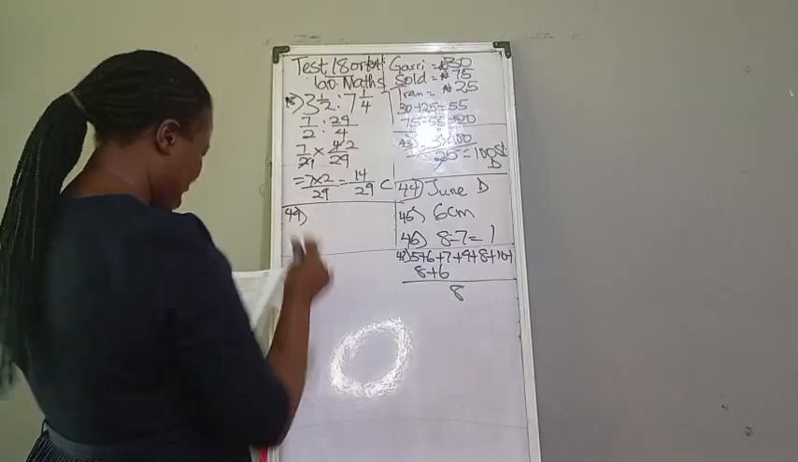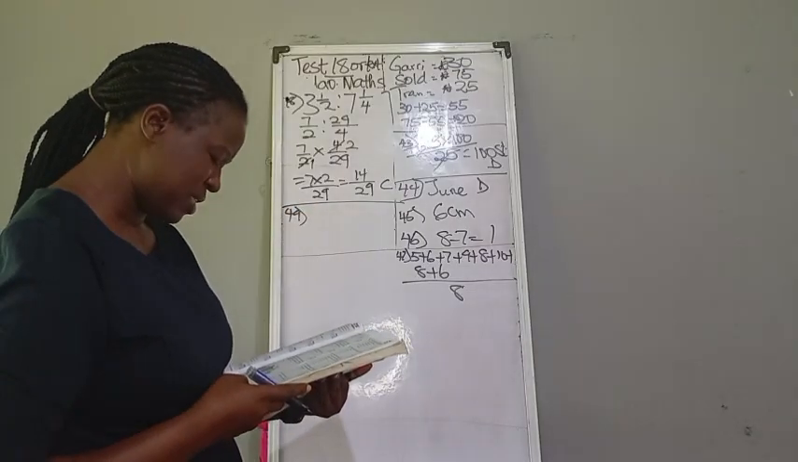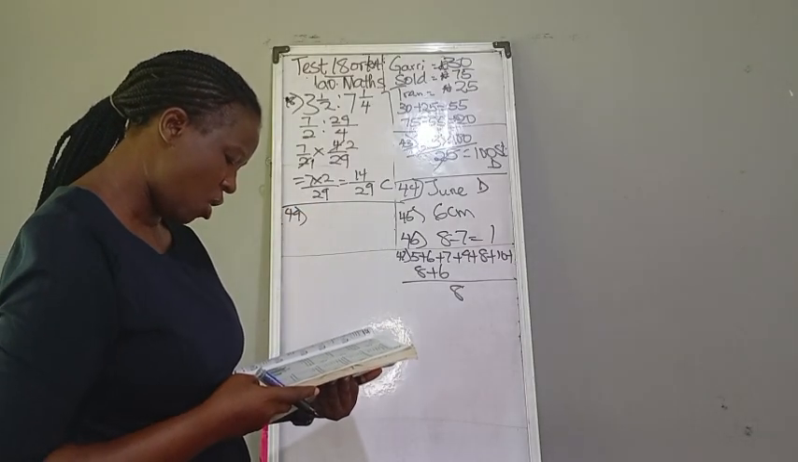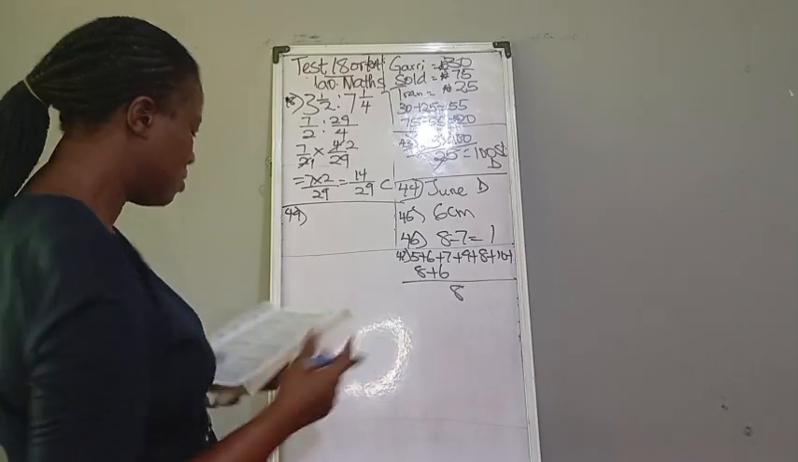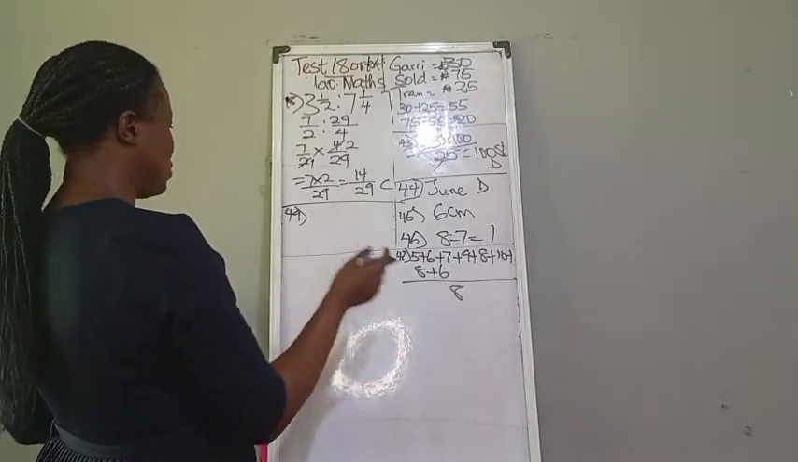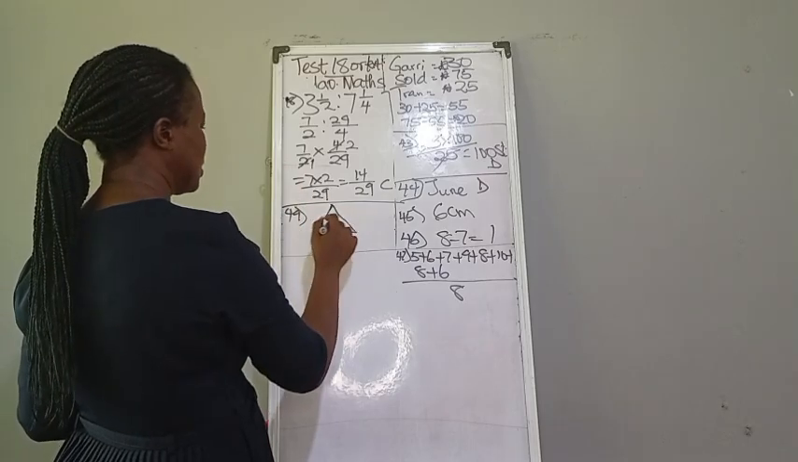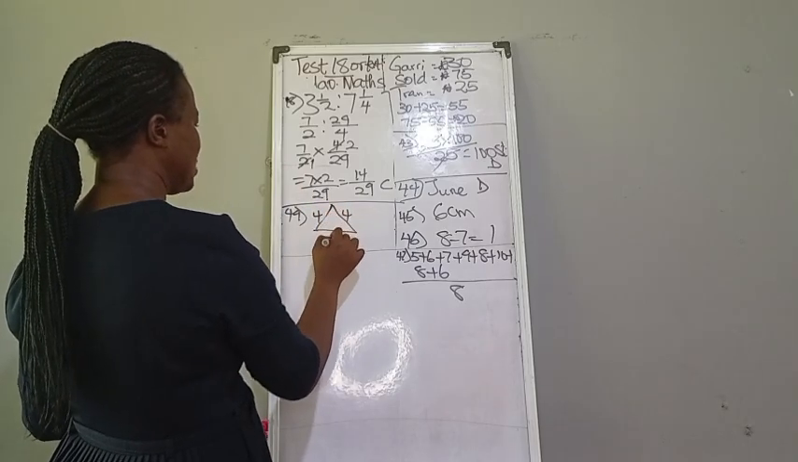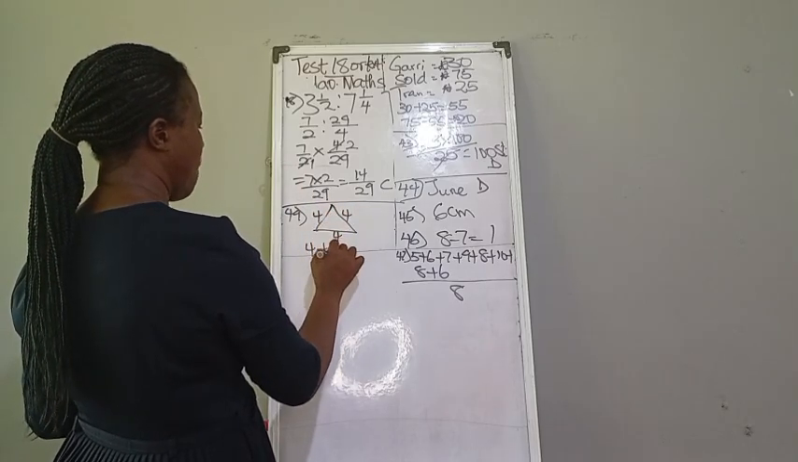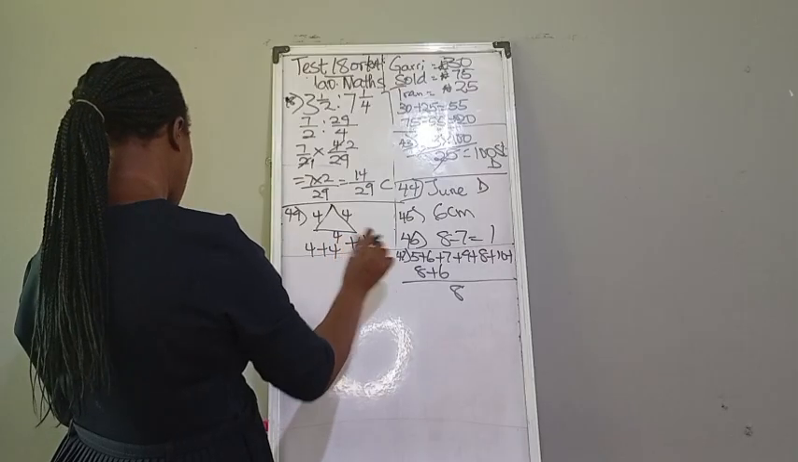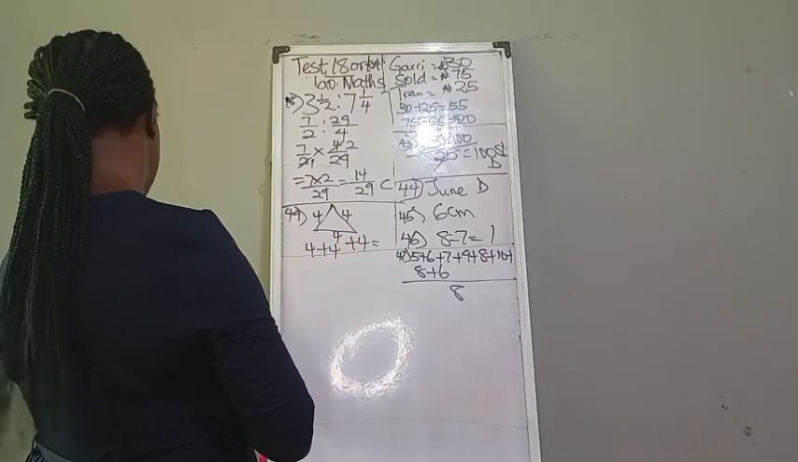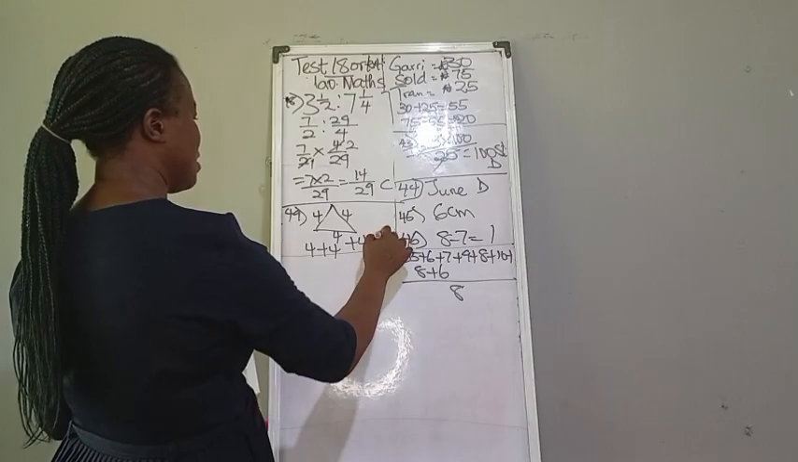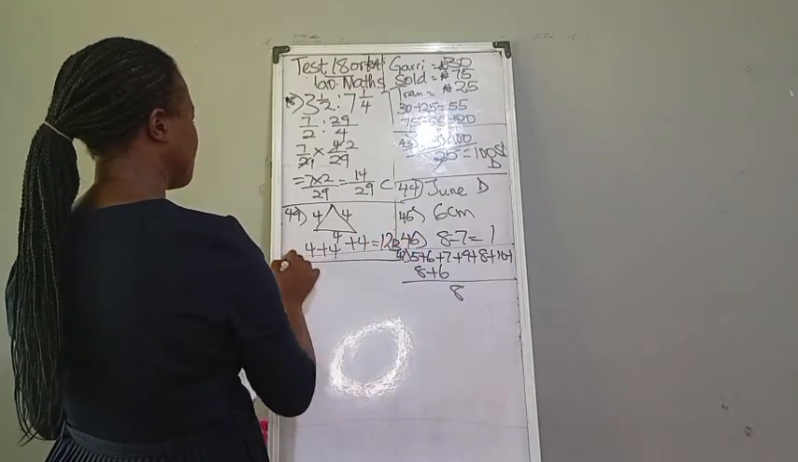Now to number 49 question. The sides of a triangle are all of the same length. If the length of one is 4, they are all of the same length. Triangle means 3. So we have 4, 4, 4. So that will be 4 plus 4 plus 4. What is the perimeter of this thing? So that is 12. We have it as option B.